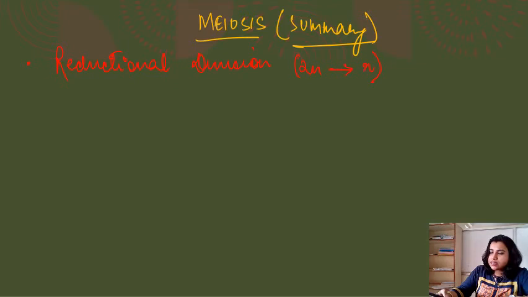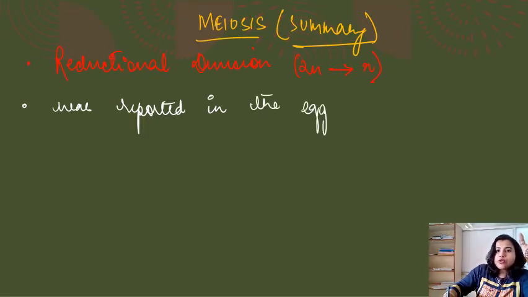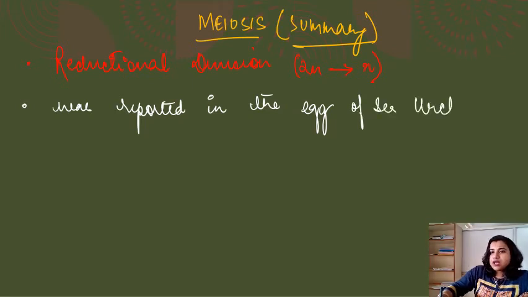This takes place in gametes during gametogenesis, that is spermatogenesis and oogenesis, right? Next, this reductional division was reported in the eggs of sea urchin. If you don't know what a sea urchin is, you can go to Google and search sea urchin. You will get images of the organism, right? So it was reported in the egg of sea urchin.